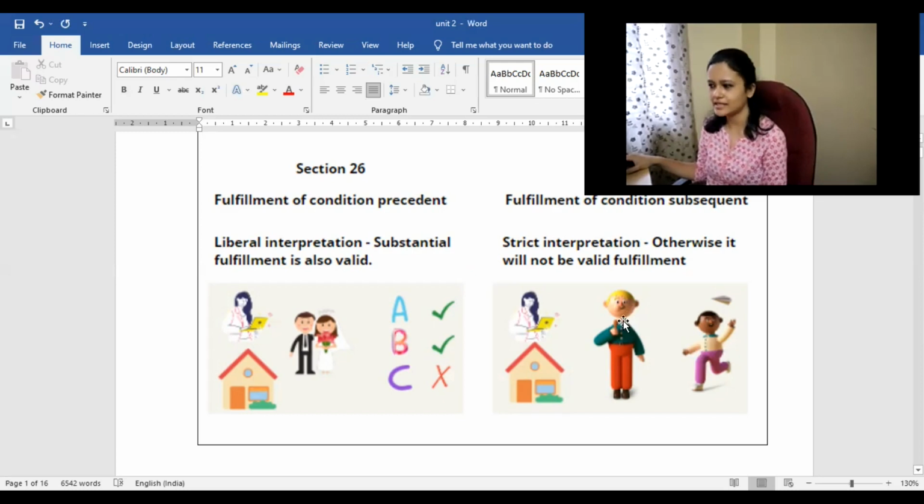Because maybe a lease is created in favor of this person and there is a rent agreement in favor of this person. So when one person transfers or alienates his property to two persons or maybe more than two persons, same property is concerned, but this owner is transferring two or three times.